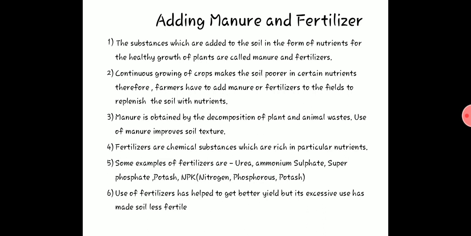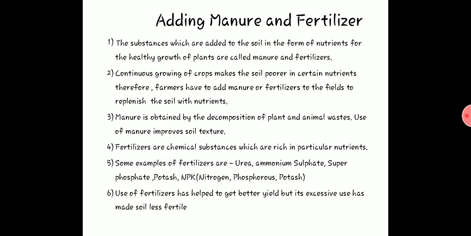Therefore, farmers have to add manure or fertilizer to the field to replenish the soil with nutrients. Replenish means restore the soil with nutrients so that the plants can grow healthy.